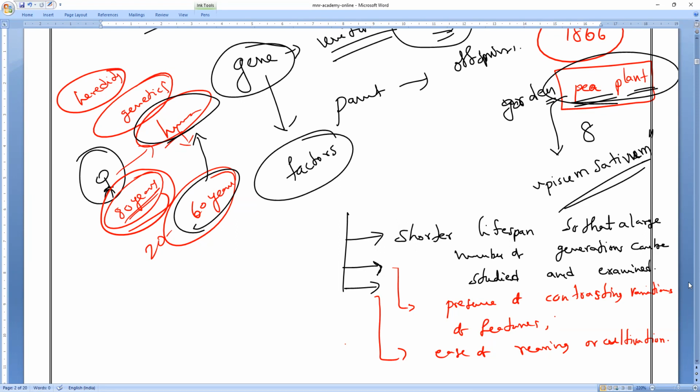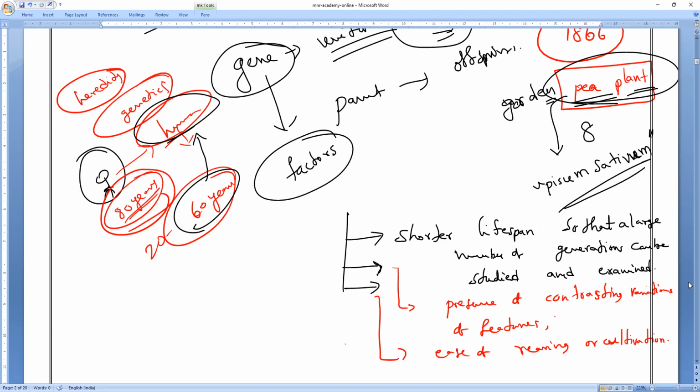Ease of rearing, or we can say cultivation. So almost all these features were present in which plant? Garden pea plant. That is the reason Mr. Mendel selected the garden pea plant for his experiment. If you want to choose any organism for experimentation, these are the 3 things you have to remember. Are you clear, everyone? Please respond. Everybody? Yes, sir.